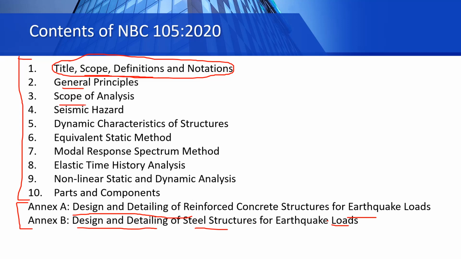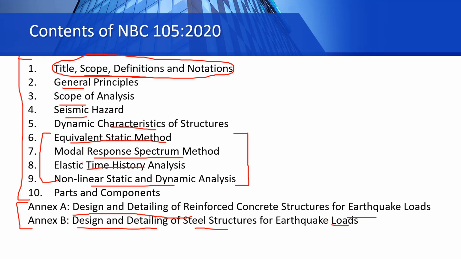General principles, scope of analysis, seismic hazard, dynamic characteristics of structures. And finally, if you see here, we said in our previous slide that this present code gives us the linear as well as non-linear analysis methods. You can see from part 6 to 9: equivalent static method, modal response spectrum method, elastic time history method, non-linear static and dynamic analysis.